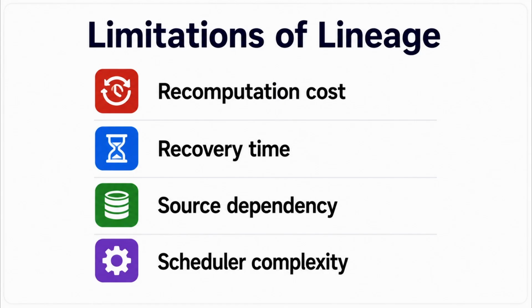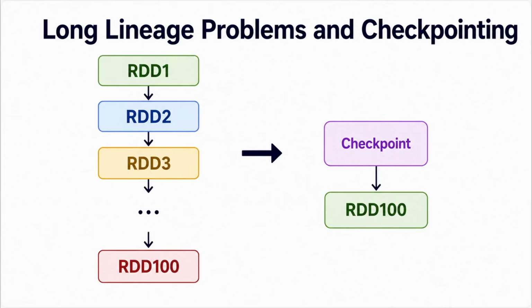And this becomes particularly important when lineage keeps getting longer. Consider a long-running or iterative workload. We might have RDD1, then RDD2, then RDD3, and eventually RDD100. The longer this chain becomes, the more computation Spark may need to perform during recovery. There can also be more lineage metadata and more scheduler overhead to manage.